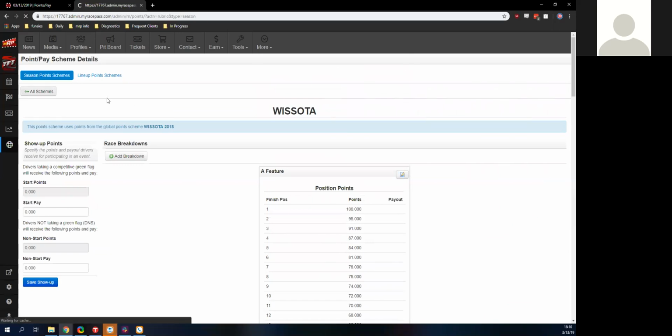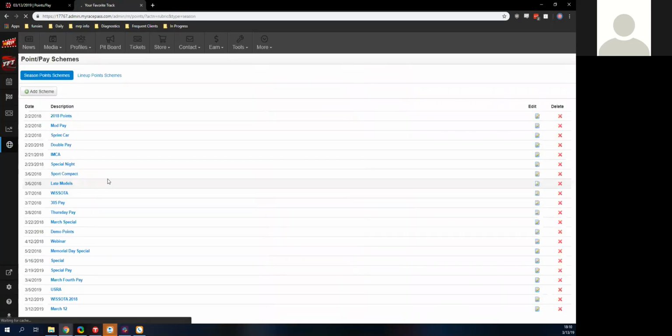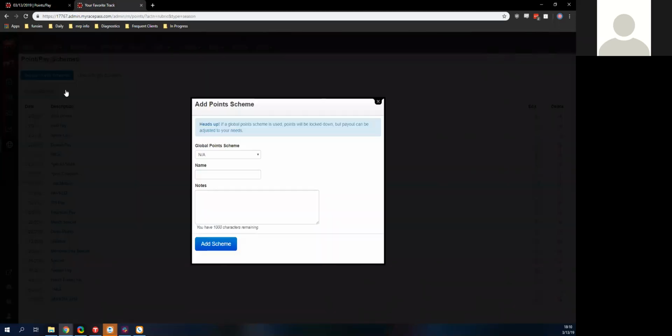You also can create a pay scheme, which I'm going to do right now. Just kind of update some of the things I've done here. I'm going to remove some of these, this extra pay scheme here. We don't need it. So we have our special pay. That's the one I needed to use. We're going to add a new one though, and I'll show you how to recalculate points if we need to do that. So let's put this in as webinar pay.